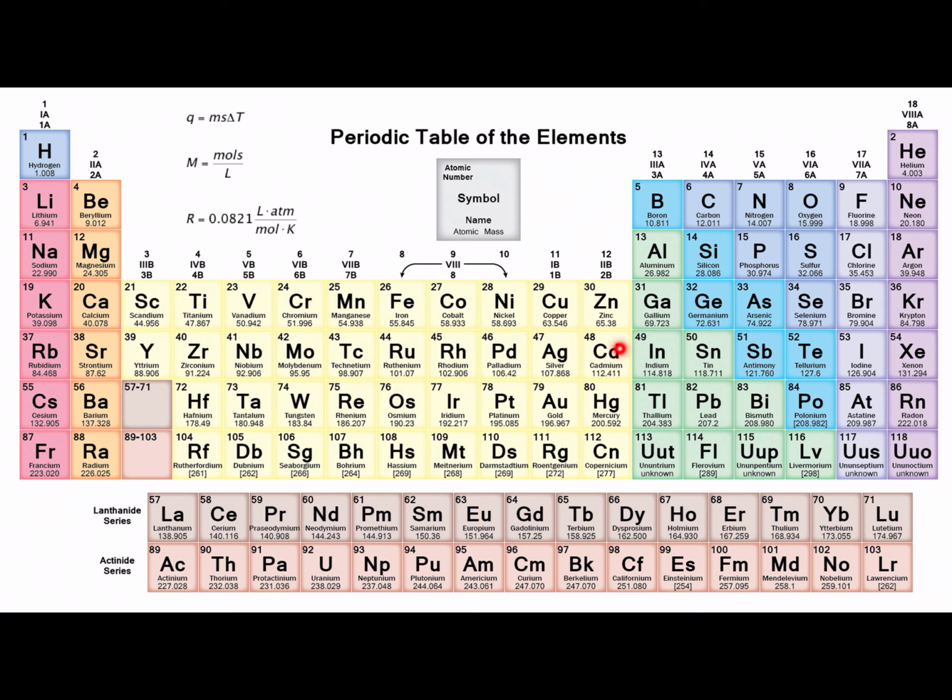So d will be filled, since d can hold a maximum of 10 electrons, 4d10, and then again these are going to be your p level, 5p. So 5p1, 5p2 when it comes to tin. So it would be krypton, 5s2, 4d10, 5p2 for the condensed electron configuration of tin.